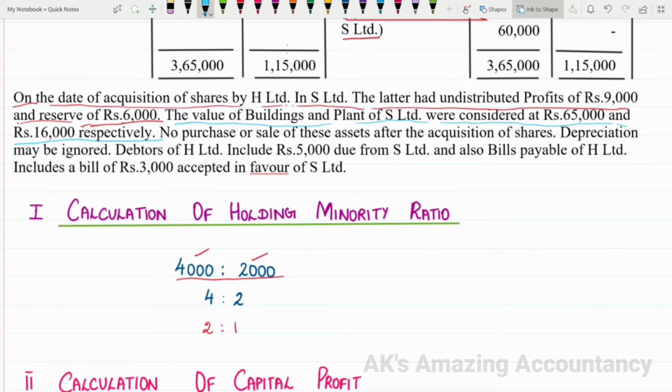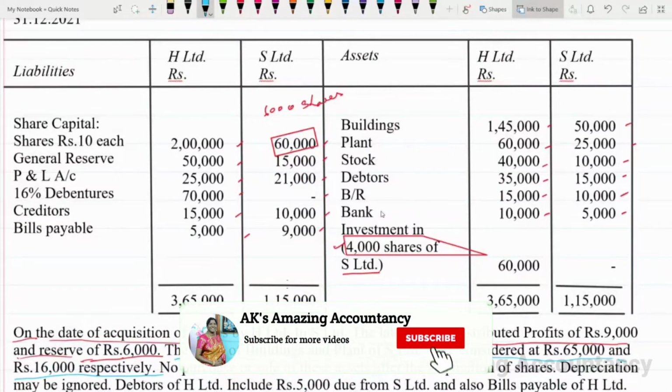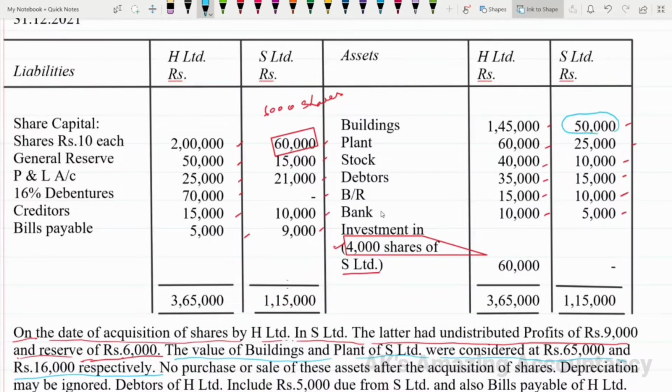So this should be the actual value. But let us see what is the value of building as per the problem. As per the problem, the value of building of S Limited is given as 50,000.